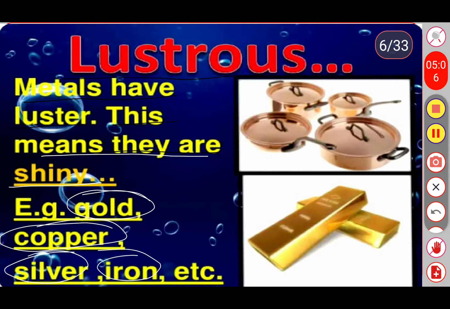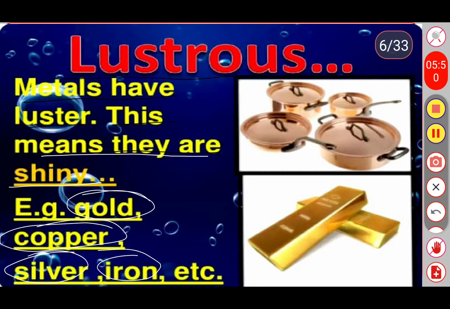Metals possess a characteristic shining appearance called metallic luster, and they can be polished. Graphite and iodine also show shiny surfaces, but they belong to non-metals. So this is the first physical property of the metal.